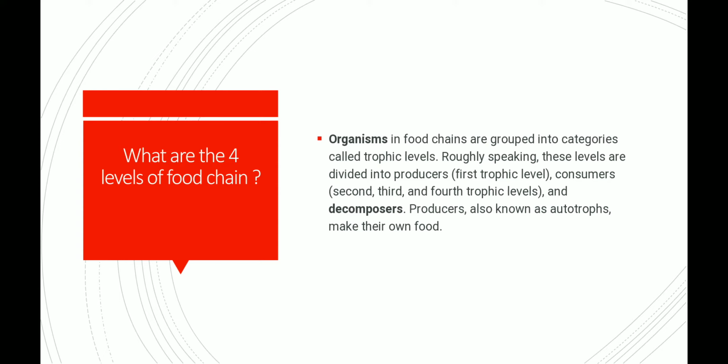So producers are also known as autotrophs, which make their own food. Autotrophs are the plants or organisms which make their own food and are not dependent on another food or on another animal to give the food. So they are known as autotrophs. Because they produce their own food, they are known as producers. Then the second, third and fourth trophic levels are known as consumers and decomposers. So these are the four levels of the food chain.